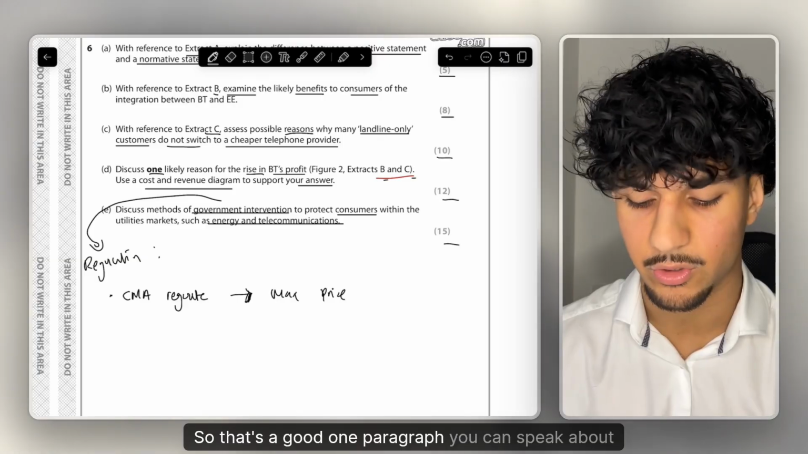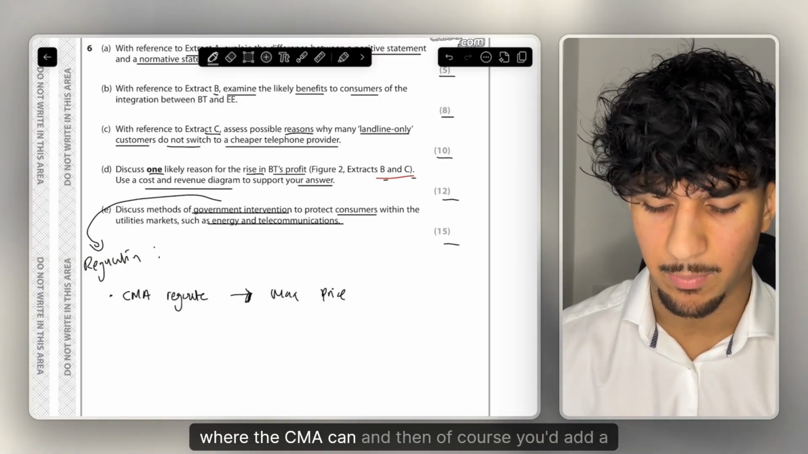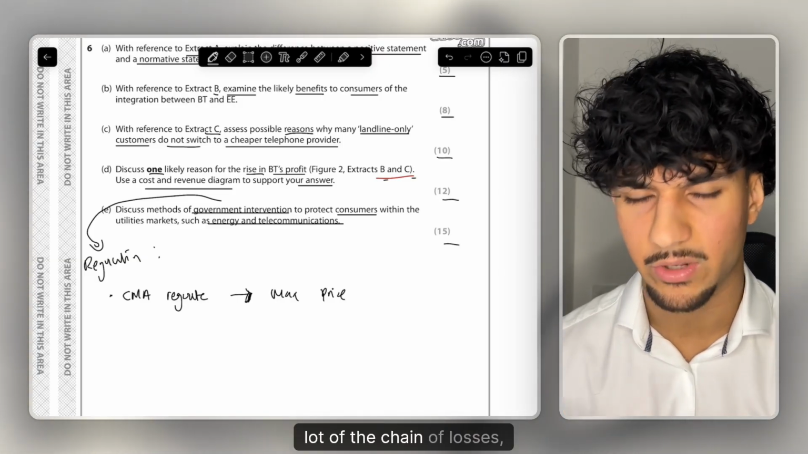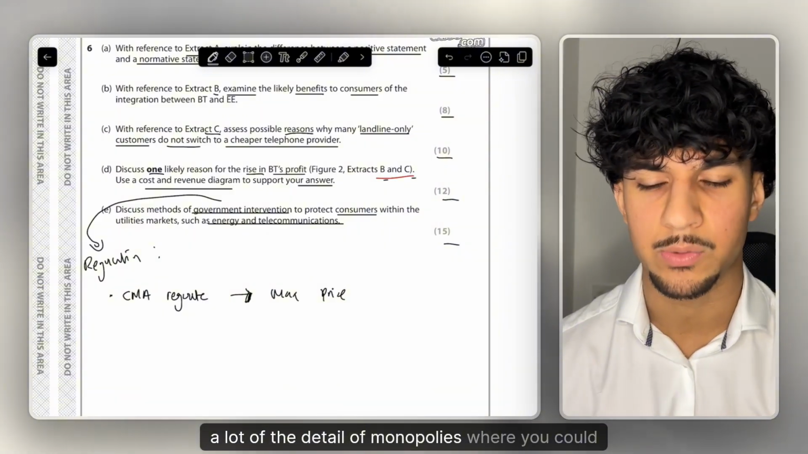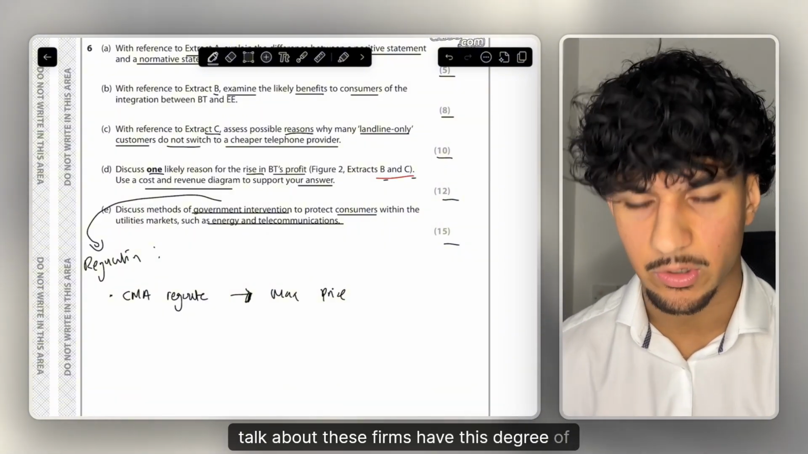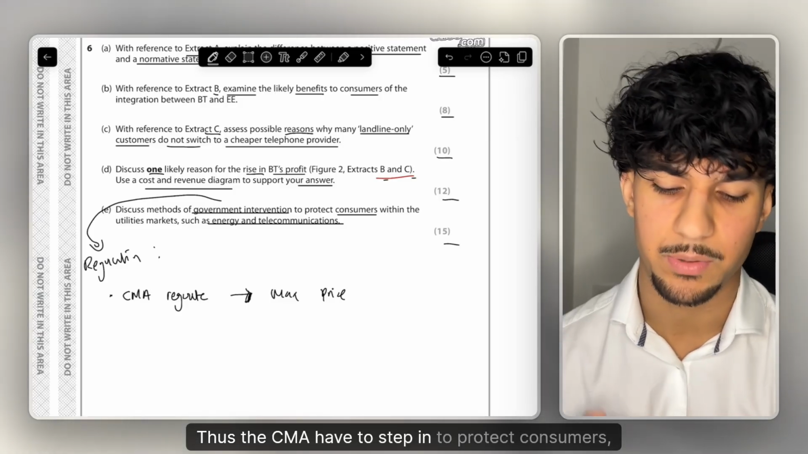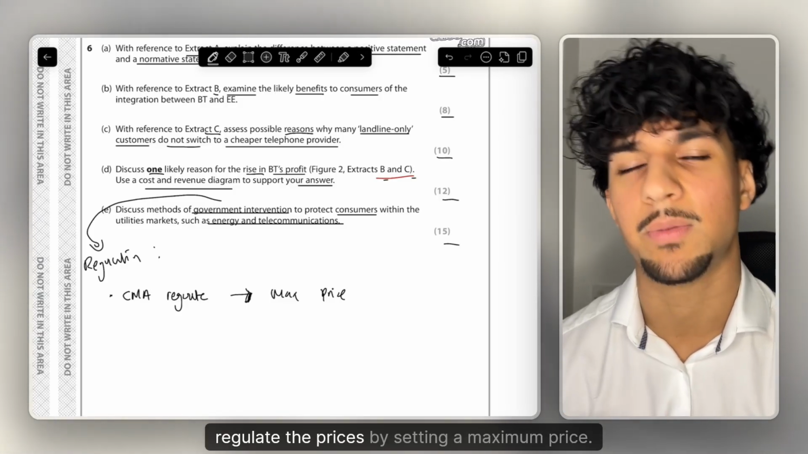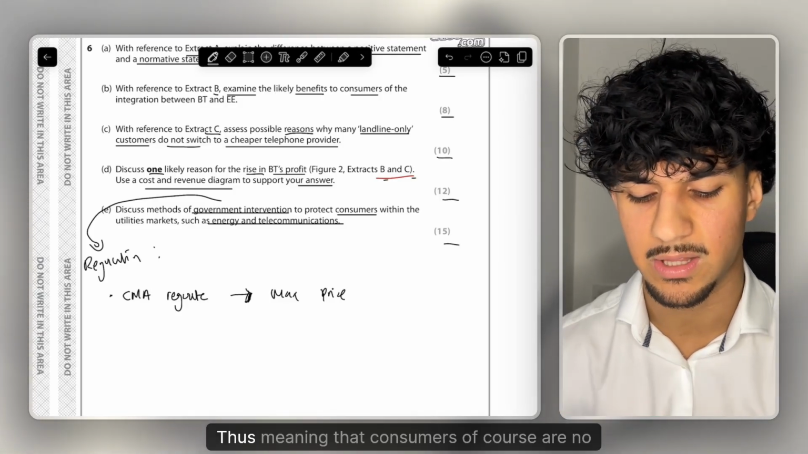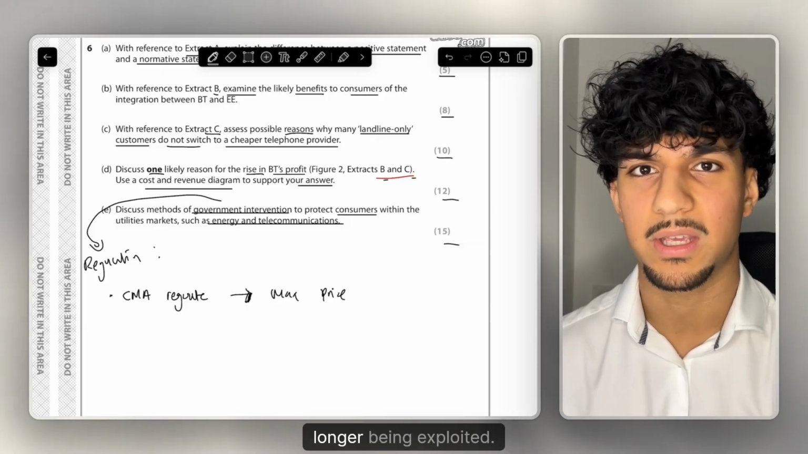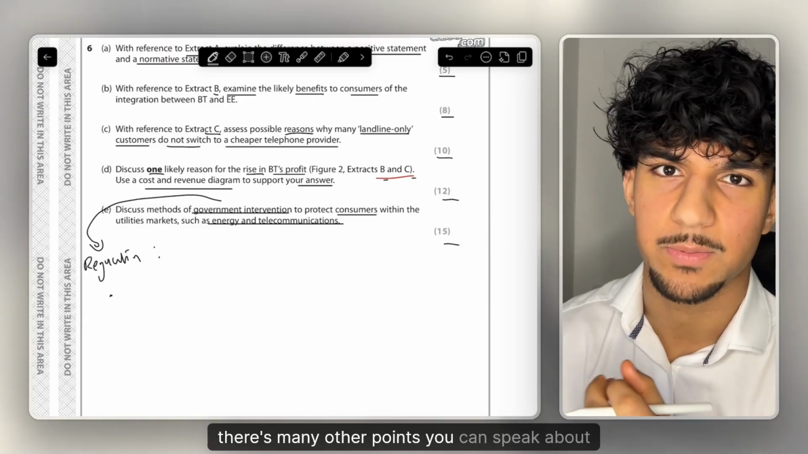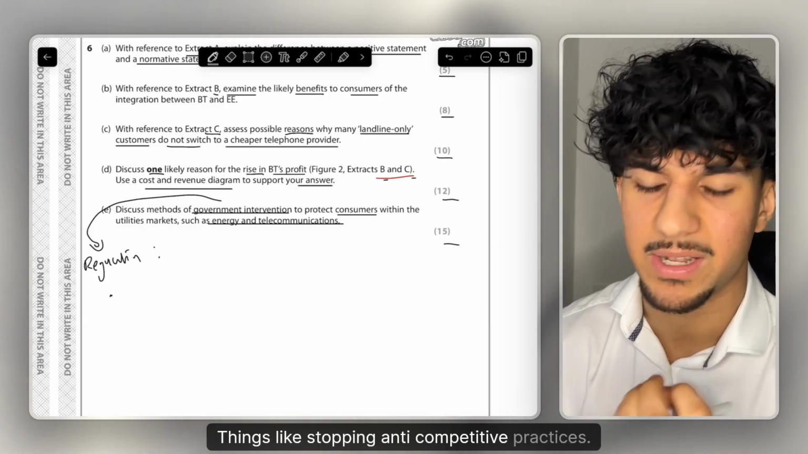So that's a good one paragraph you can speak about, where the CMA can, and then of course you'd add a lot of the chain of analysis, a lot of the detail of monopolies, where you can talk about these firms have this degree of monopoly power, they're able to exploit consumers, thus the CMA have to step in to protect consumers. They regulate the prices by setting a maximum price, thus meaning that consumers, of course, are no longer being exploited. There's many other points you can speak about here, things like stopping anti-competitive practices.